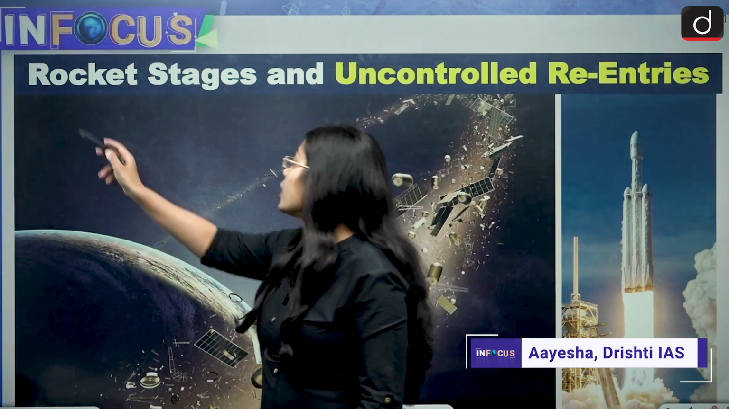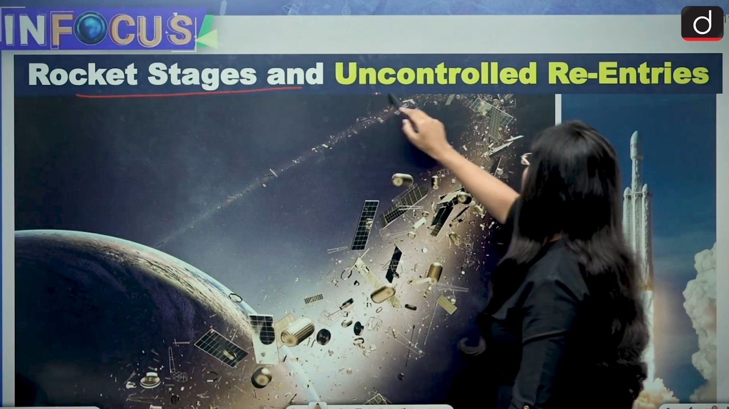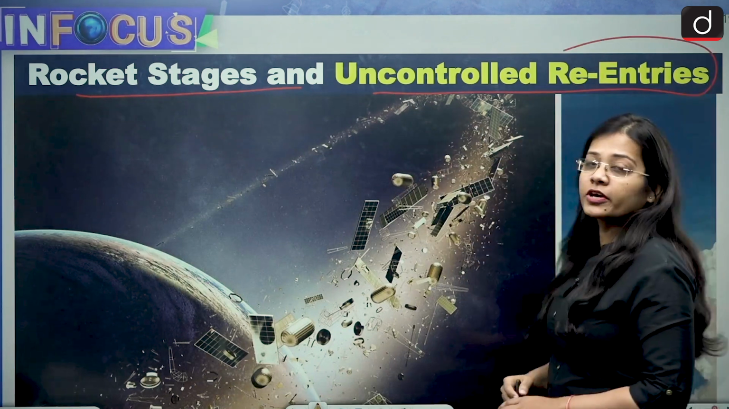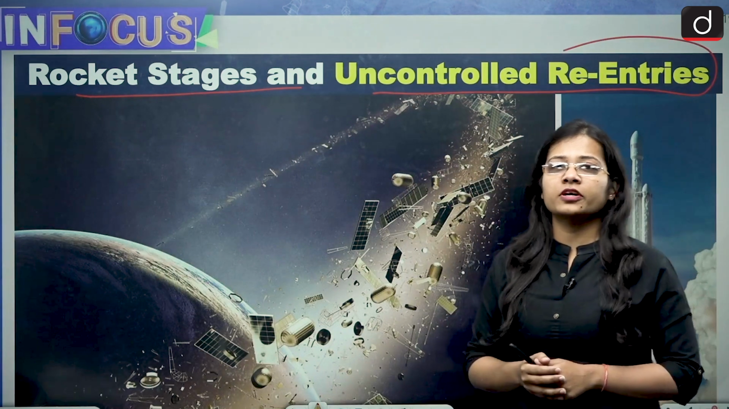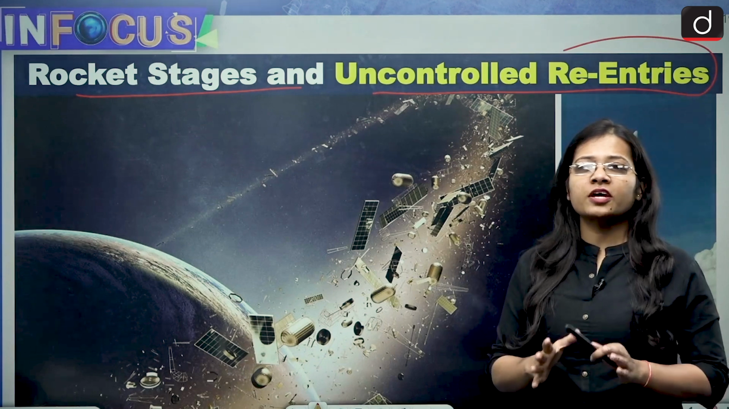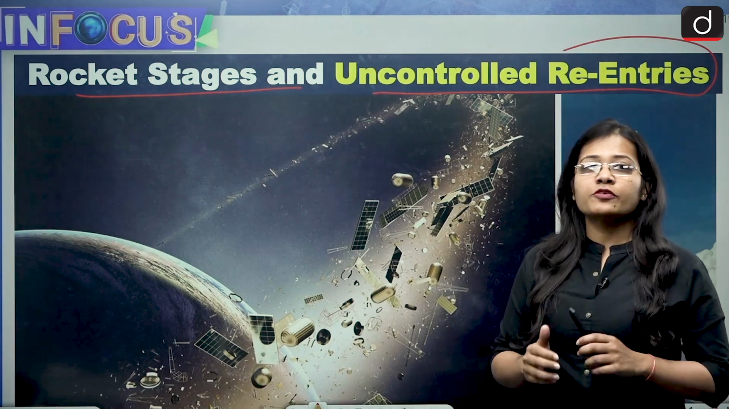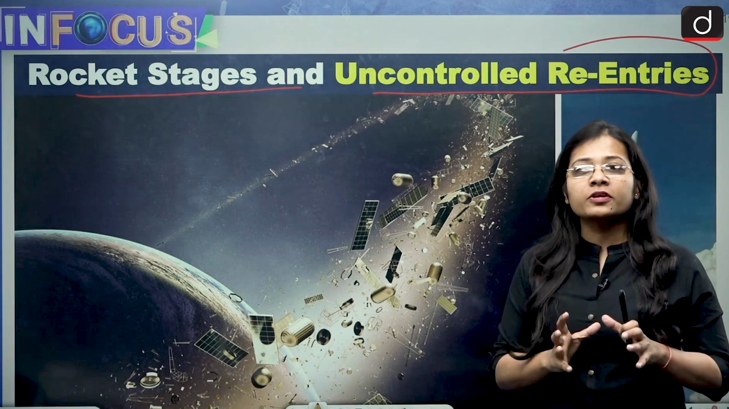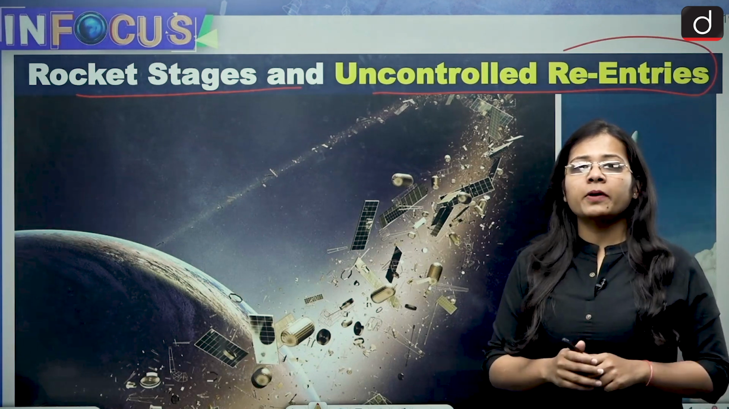I am Aisha Singh and in today's video we will be discussing rocket stages and uncontrolled re-entries of it into the Earth's atmosphere. So what all stages does a rocket consist of and what happens to the debris which is left behind by the rocket?